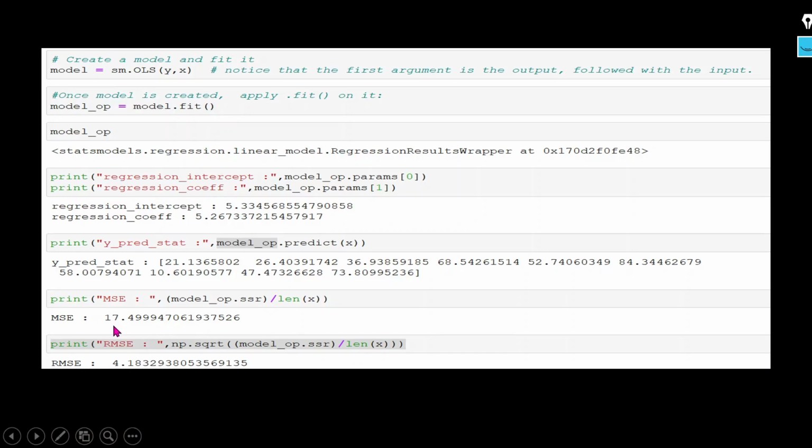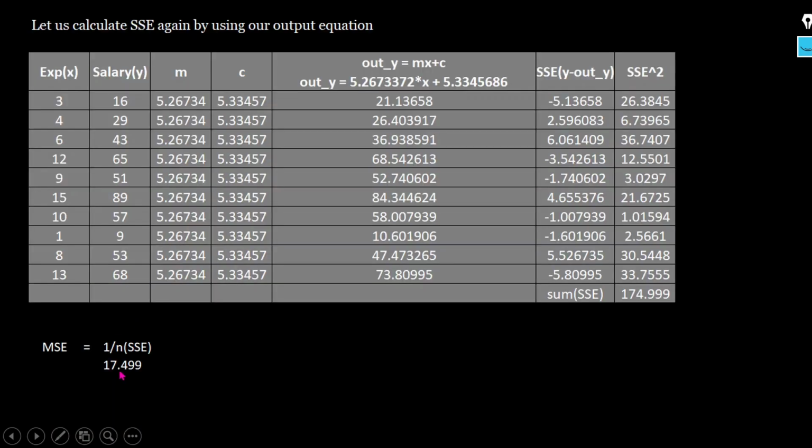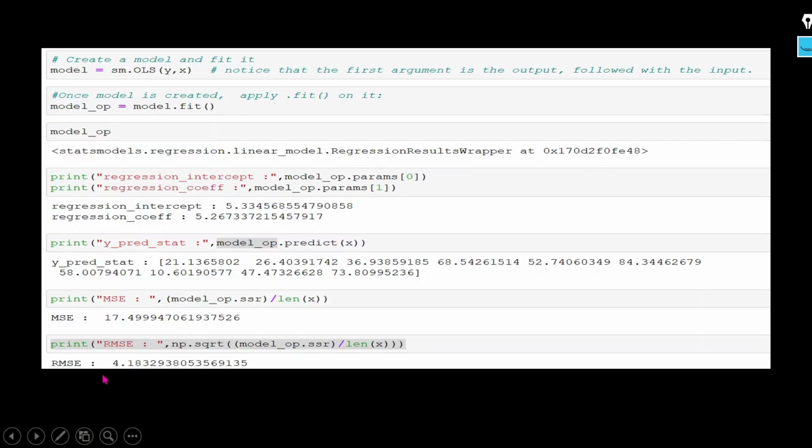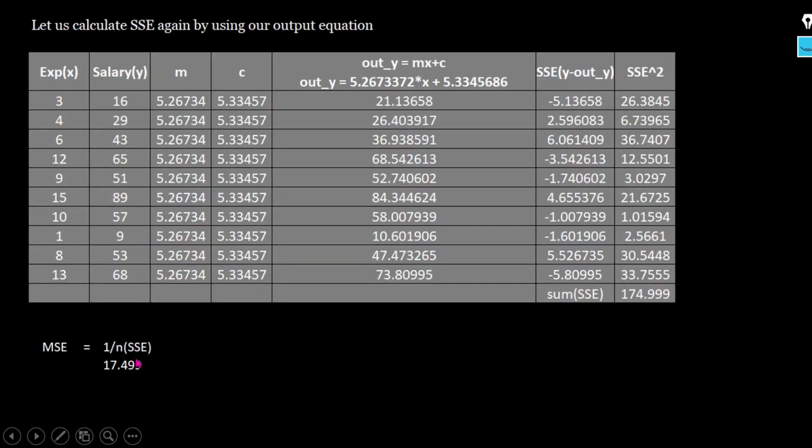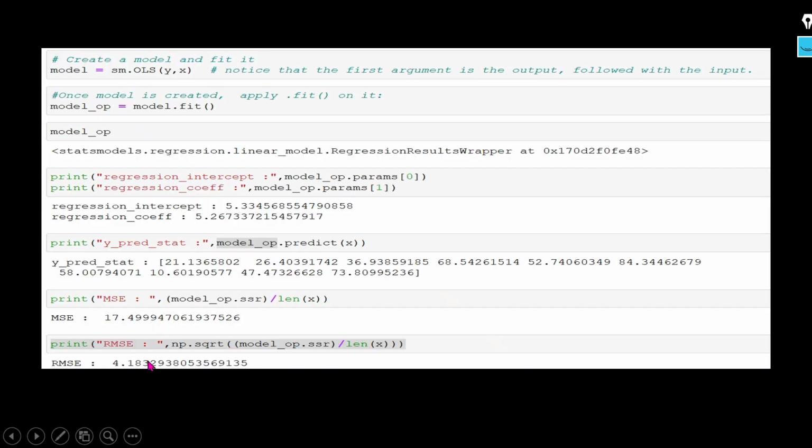Same MSE which we got, if you see here, 17.499. Same value I am getting with the help of the statsmodels library. Same RMSE I am getting, 4.18. If we take the square root, we get 4 point something, same thing I am getting here. So this way we can use the stats library to calculate the MSE and to predict the output value.